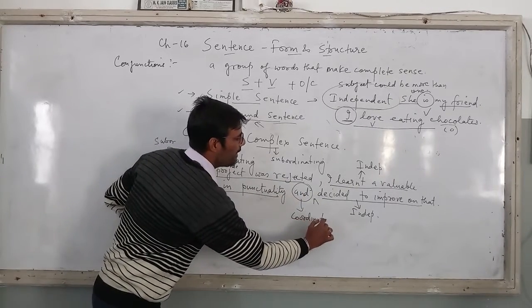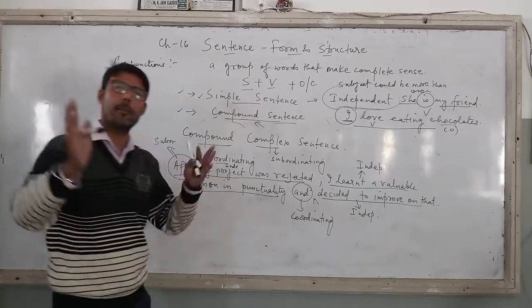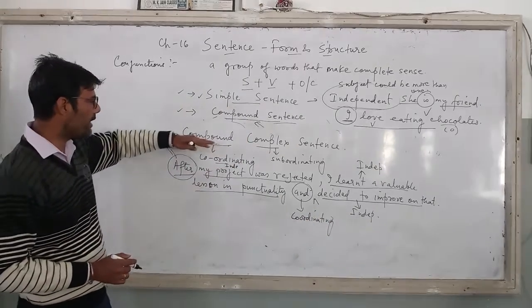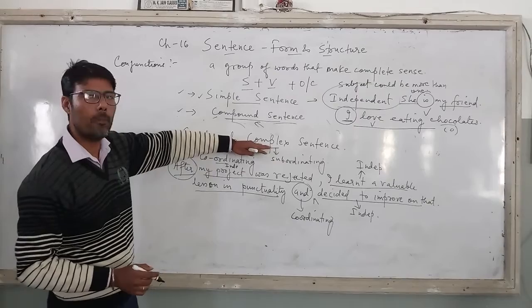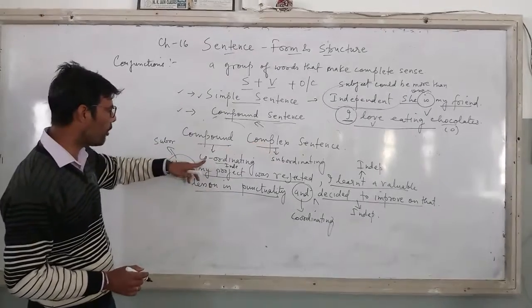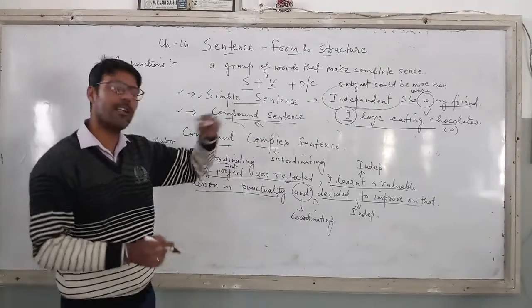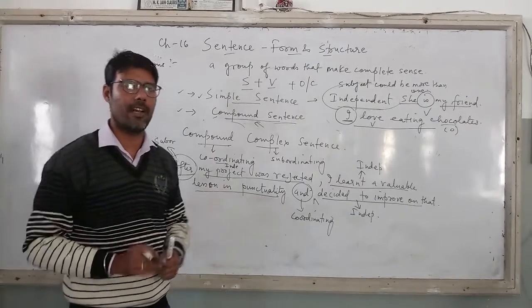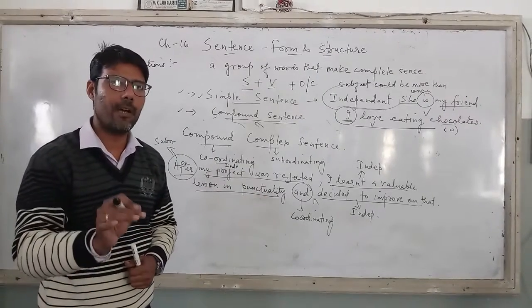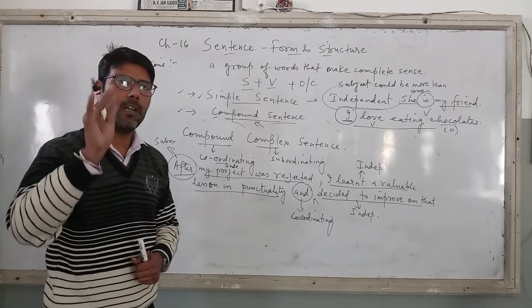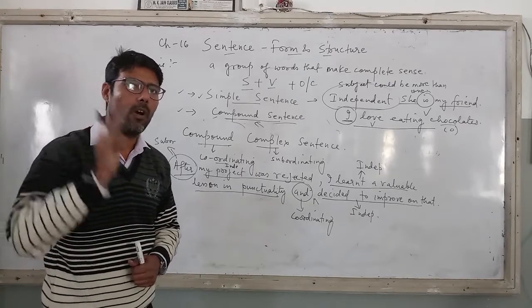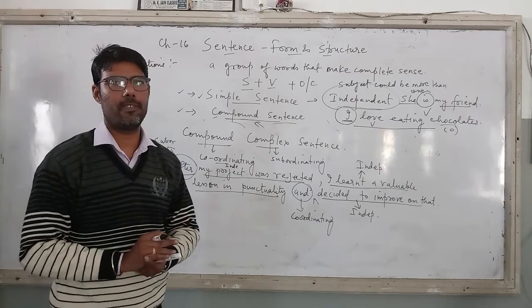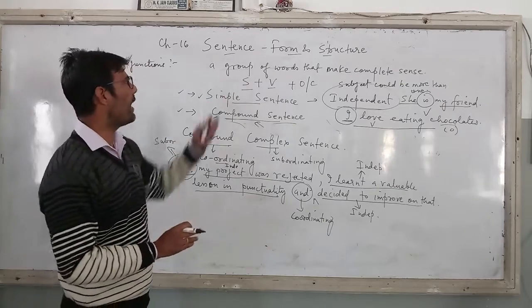So this is quite confusing but simple, because you will find the use of compound as well as complex, means the use of coordinating conjunction as well as subordinating conjunction. This is how you should analyze a sentence and find out whether the sentence is simple, complex or compound complex. ठीक है?